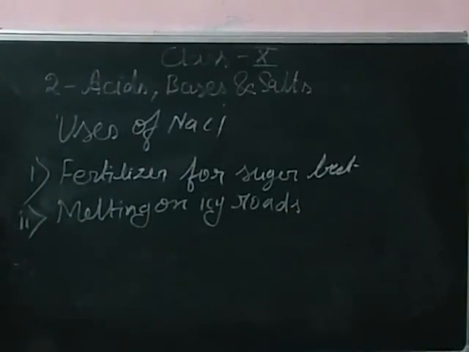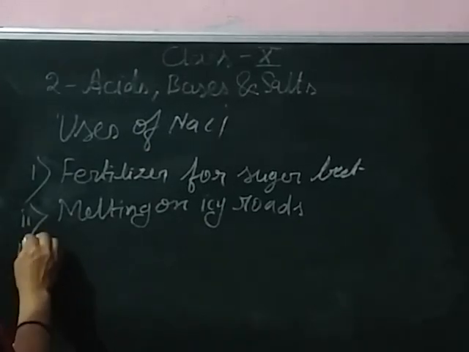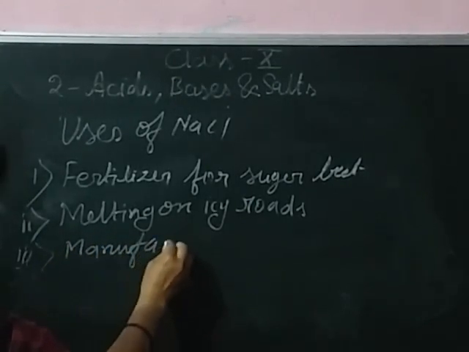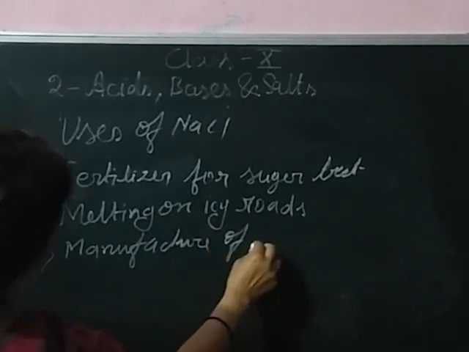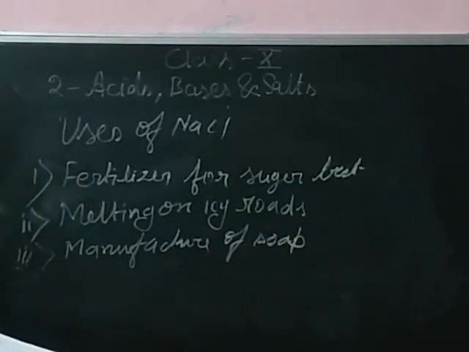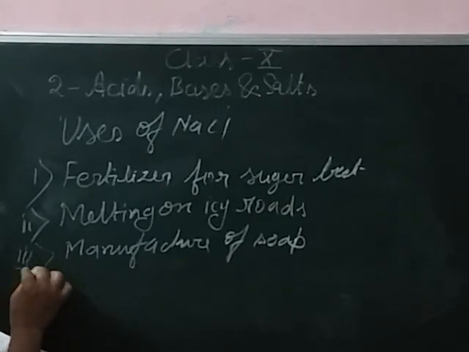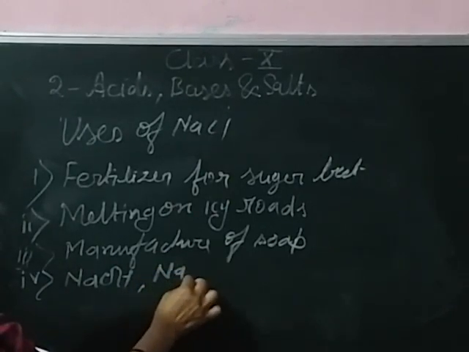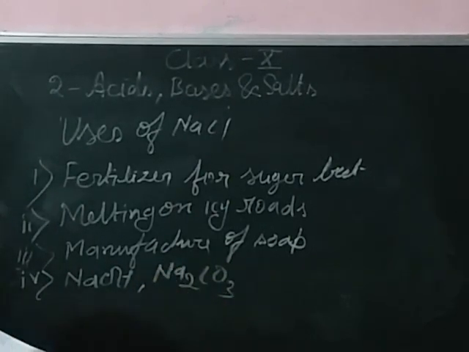The third use is the manufacture of soap. The fourth use is the manufacture of NaOH, sodium hydroxide, and sodium carbonate. It is also an essential constituent of our food and is used as a preservative in pickles and for curing fish and meat. So these are the important uses of NaCl. Thank you.